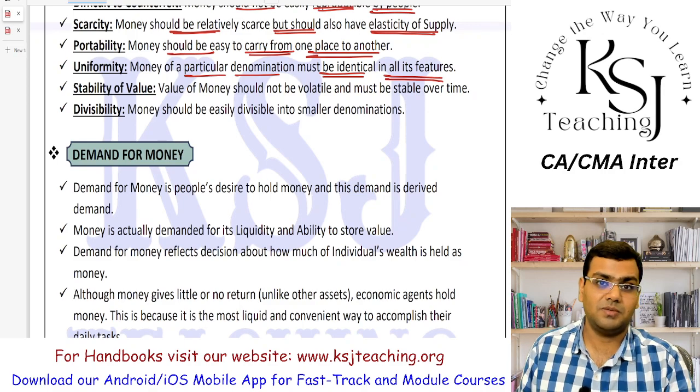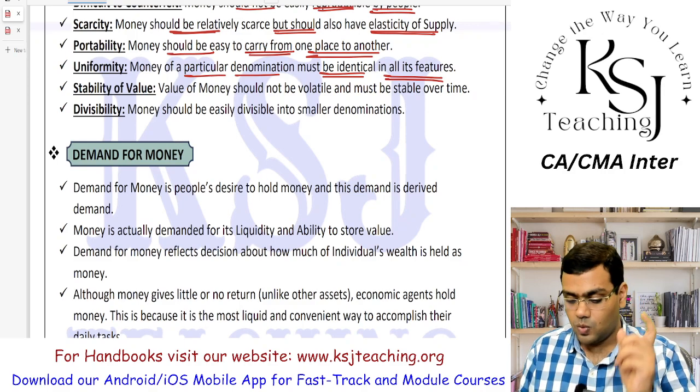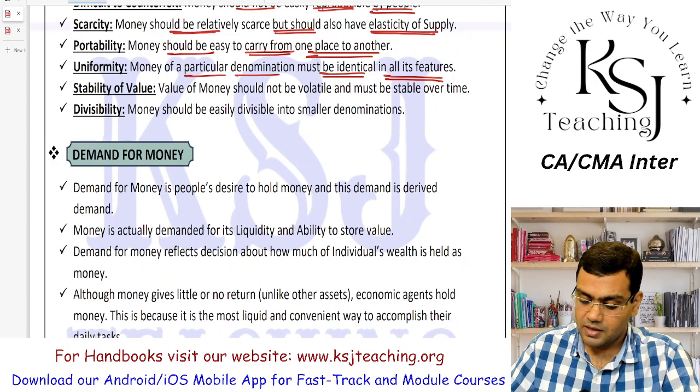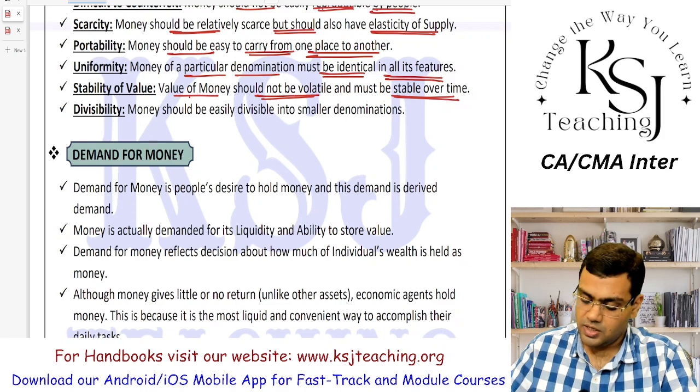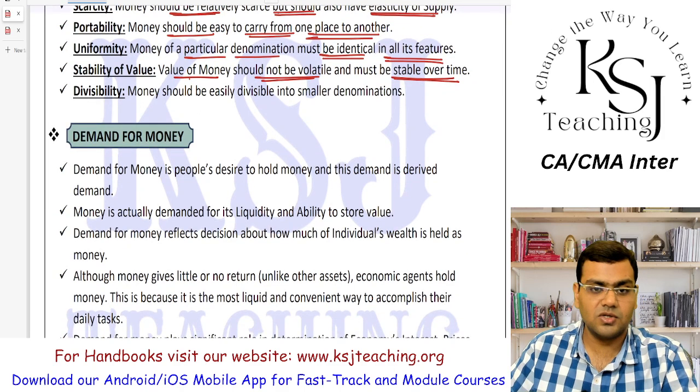So it is not possible, right? So one denomination, one feature. Then stability of the value: the value of money should not be volatile and must be stable over time, right? So if you have a 2000 rupee note, it will be worth 2000 in the future also. So it has to be stable, right? It is not like today it is a 2000 note, tomorrow it will become a 200 note.